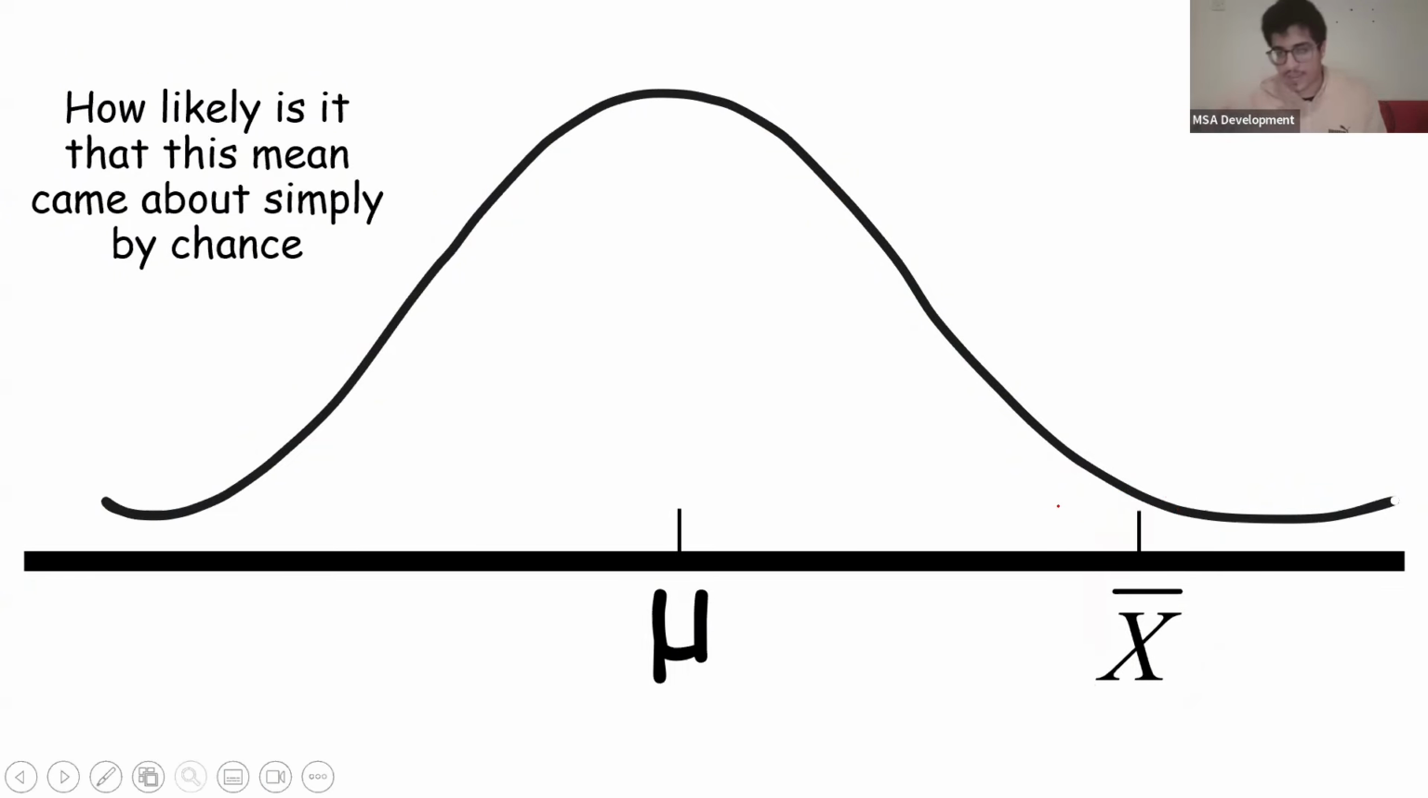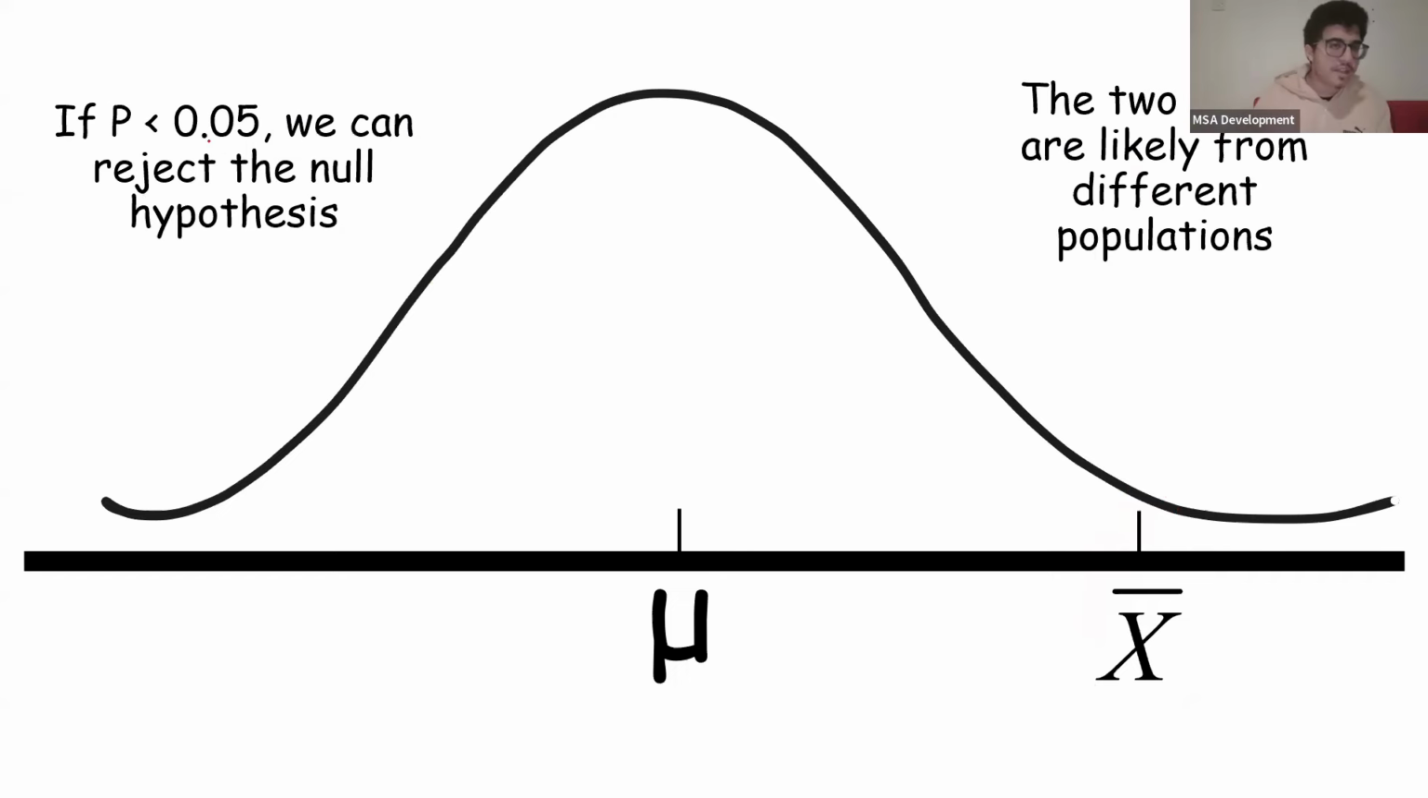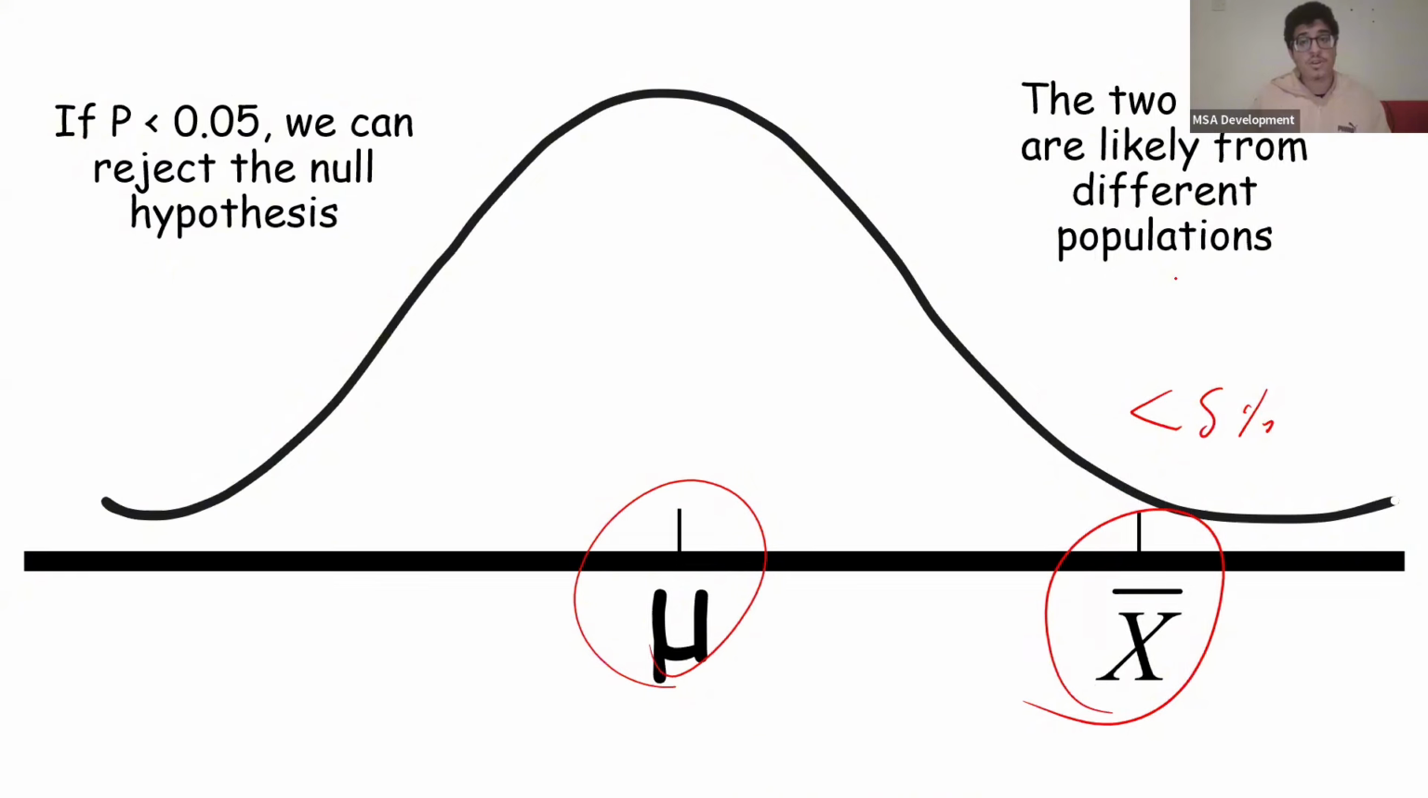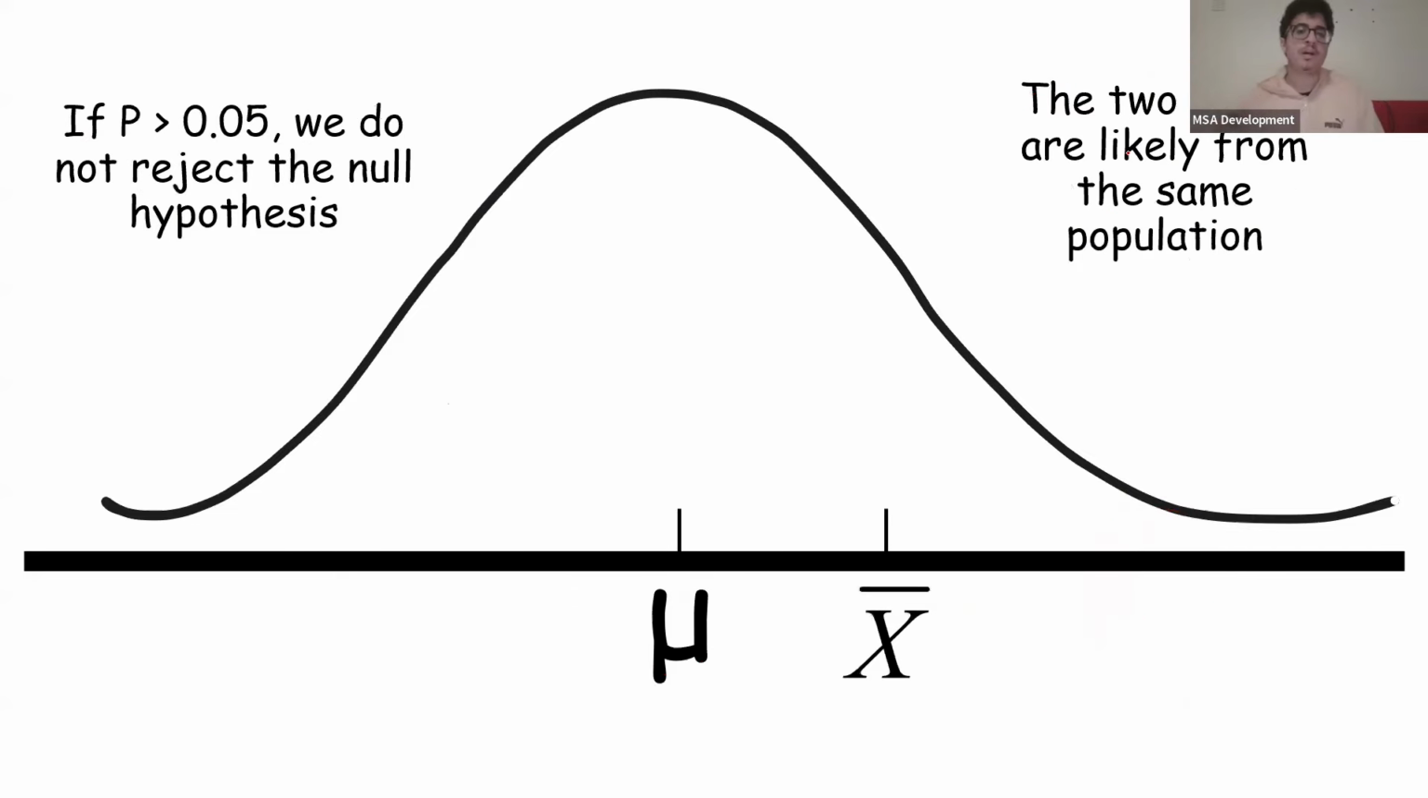If we look at the chances and see that the p-value is less than 0.05, that means there's less than a 5% chance of this happening. That's very rare, rare enough for us to reject the null hypothesis. So we're saying it's likely that these two groups come from different populations, or that the drug actually has an effect.